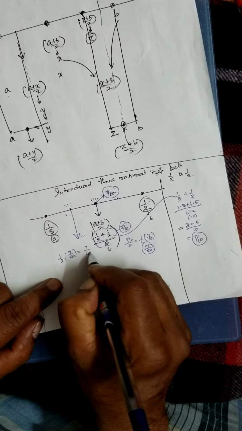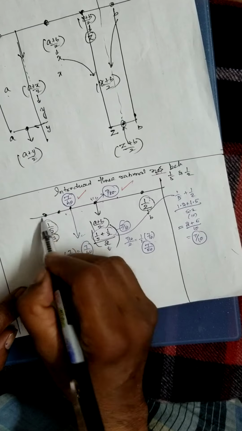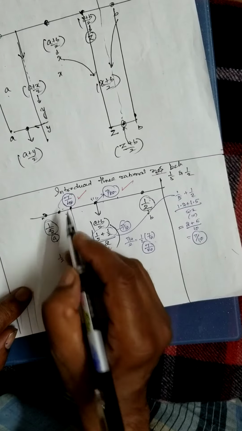Next, I want to introduce another number. I have introduced two rational numbers, and here I want to introduce another number. The best thing is half of this. What is half of this 7 by 40? Half of it is 7 by 80.